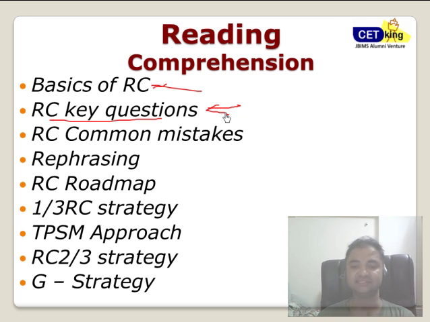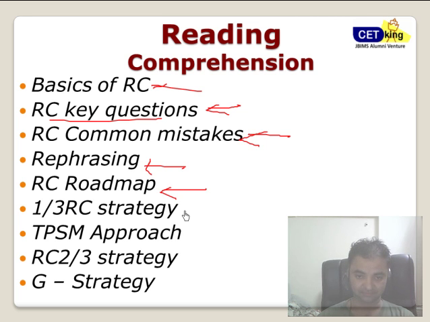But we have divided the RCs by the type of questions which are coming, like fact-based questions and inference-based questions. Main idea of the passage, main topic of the passage, what the author is trying to say, all these things. Common mistakes people make in RC, that is a very important class for you to attend. Paraphrasing, rephrasing, again a very important strategy.